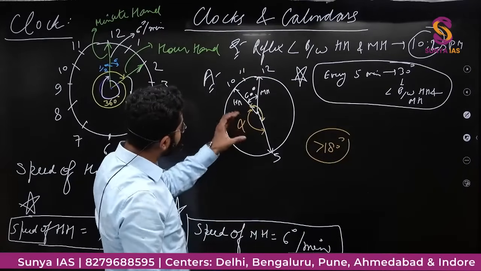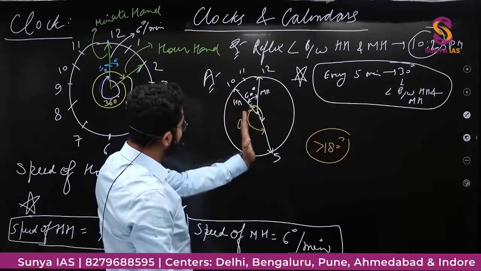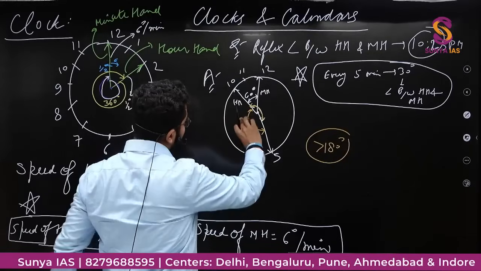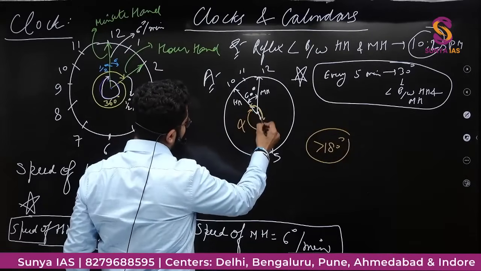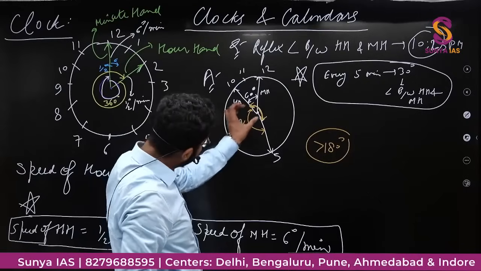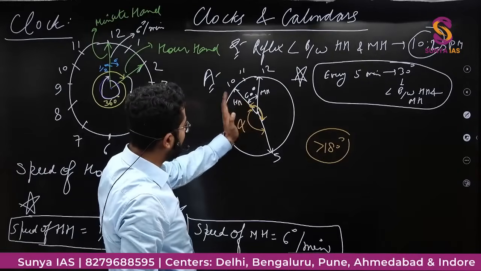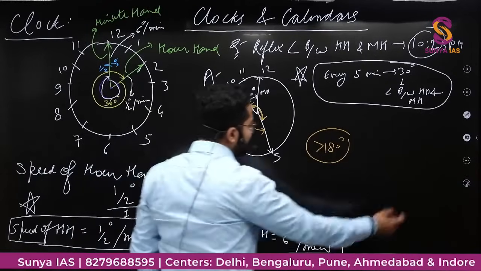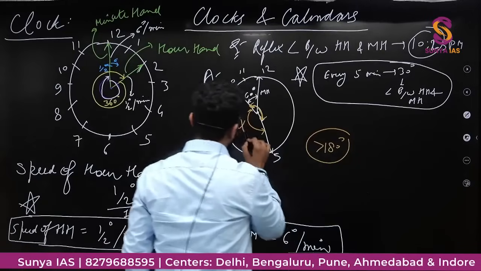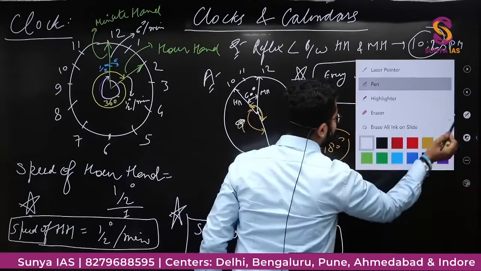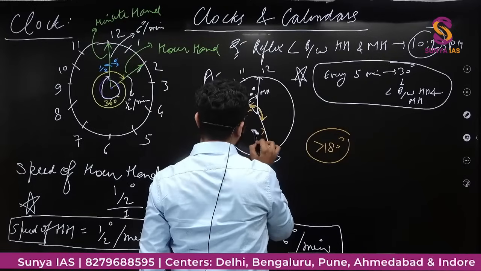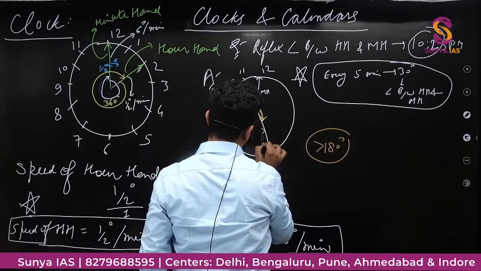This angle is hour hand, minute hand. This angle is less than 180 degree. So this is not reflex angle. This angle is reflex angle. So we need to calculate this angle that the hour hand and minute hand are making with each other. तो आपको रिफ्लेक्स एंगल पहचानना आ गया कि कैसे रिफ्लेक्स एंगल होता है, कौन सा रिफ्लेक्स एंगल है, कौन सा नहीं है. ठीक है.